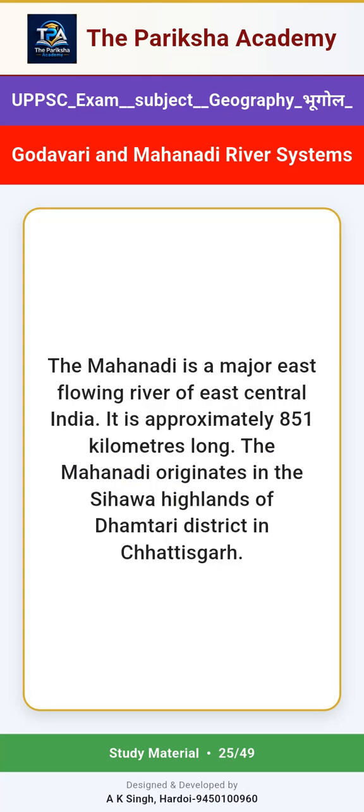Mahanadi river system. The Mahanadi is a major east-flowing river of east-central India. It is approximately 851 kilometers long. The Mahanadi originates in the Sihava highlands of Dhamtari district in Chhattisgarh.